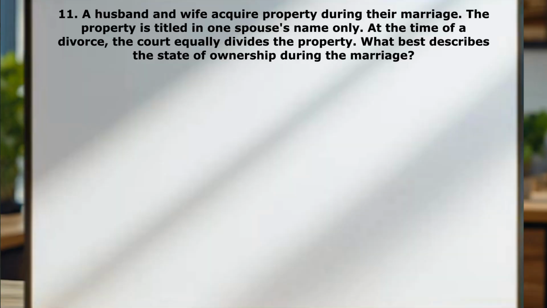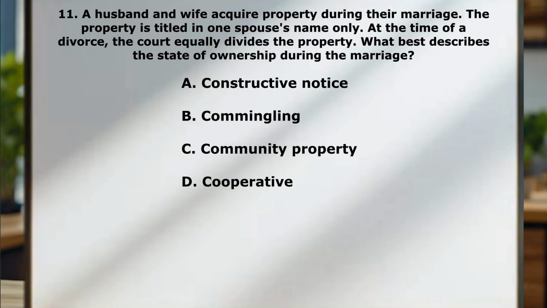Now let's get back to studying here. Question number 11. A husband and wife acquire property during their marriage. That seems pretty normal. Okay. The property is titled in one spouse's name only. Oh, is that a red flag? At the time of a divorce, the court equally divides the property. What best describes the state of ownership during the marriage? A, constructive notice. B, commingling. C, community property. D, cooperative.